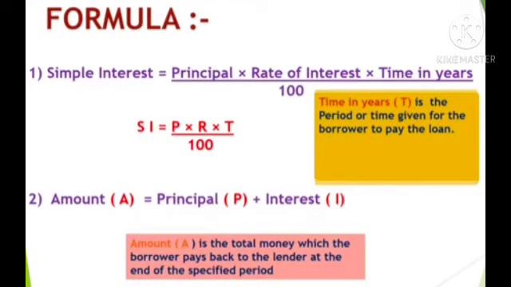Our second formula is: amount is equal to principal plus interest. In this formula, amount is the ending or final amount, and principal is the initial amount. Amount is denoted by the letter A. It is the total money which the borrower pays back to the lender at the end of the specific period. Now let us solve sums on it.